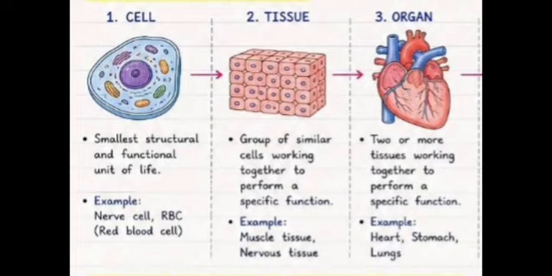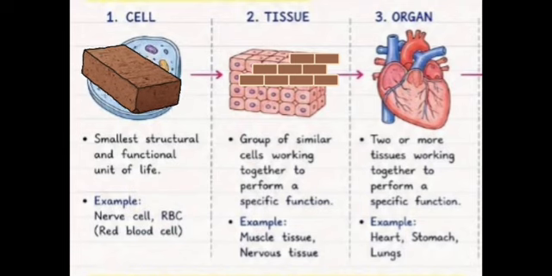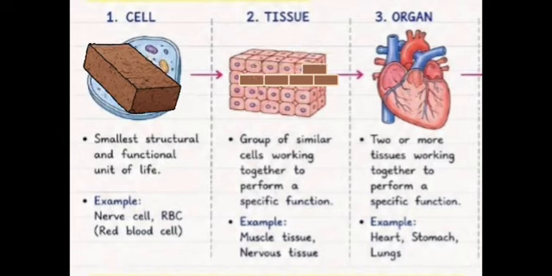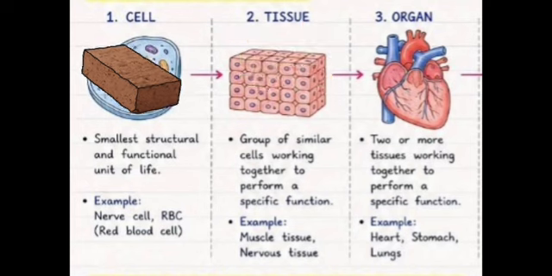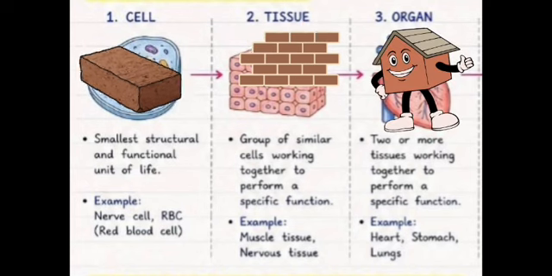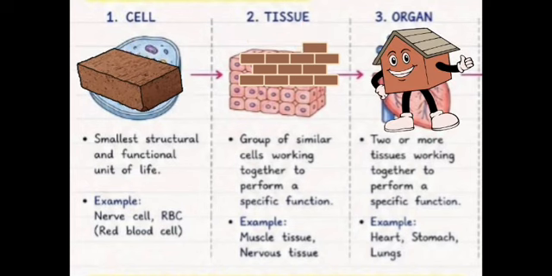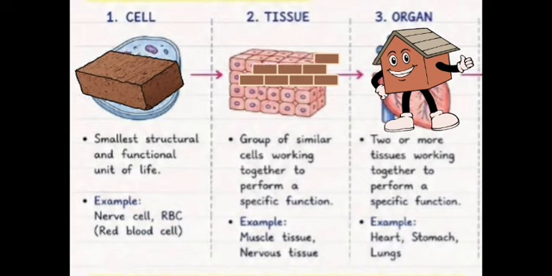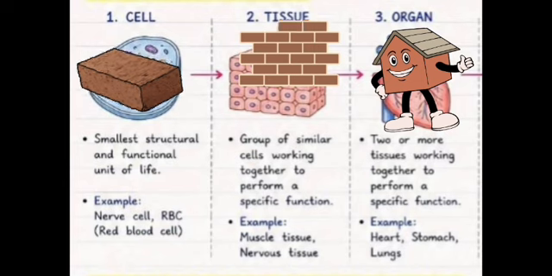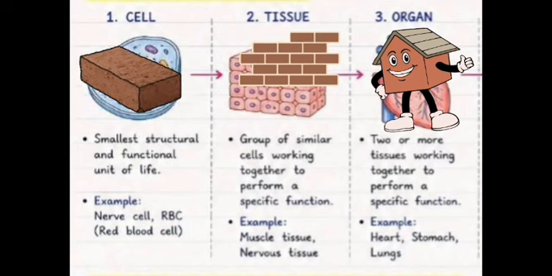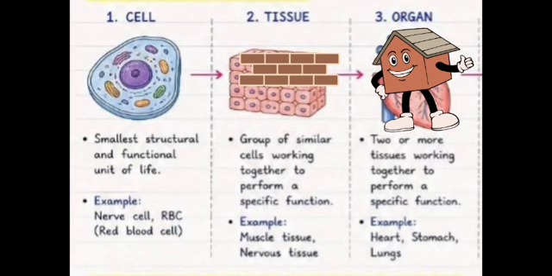If we discuss this with the example that we are already discussing, a brick is used to make a wall, and four walls are used to make a room. So you can say, just as an example, that a room which has a specific function to protect the family is like an organ. Sorry, not an organ, but it's an analogy, just like an organ, a room.